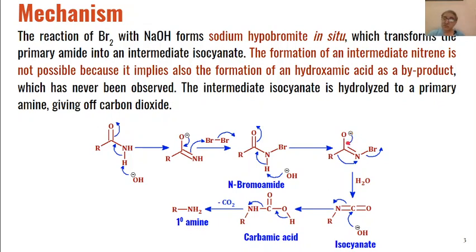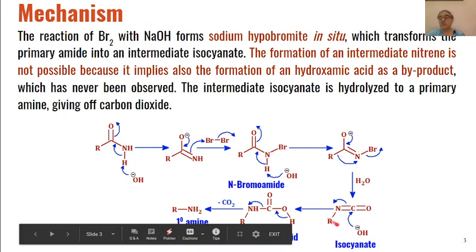Then when this goes back to generate a carbon-oxygen double bond, there will be transfer of the carbon bond to the nitrogen. So a 1,2 alkyl or aryl shift will take place, and this group will move to nitrogen and the bromide will be eliminated, and this will transform the N-bromoamides into isocyanates.